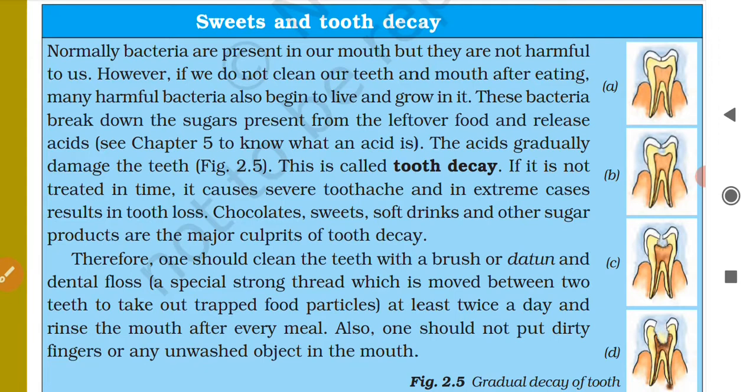Okay, so therefore one should clean the teeth with a brush or datun and dental floss. What is dental floss? It is a special strong thread which is moved between two teeth to take out trapped food particles. So it is basically a thread which can be placed between the two teeth so as to take out the trapped food particles.